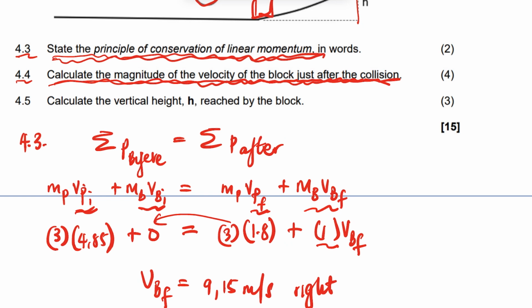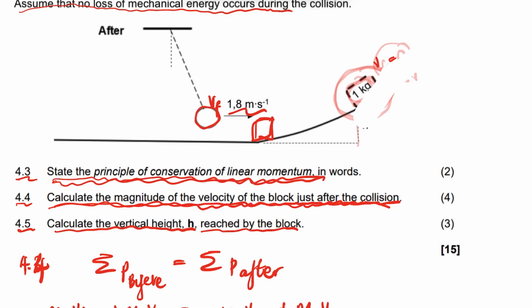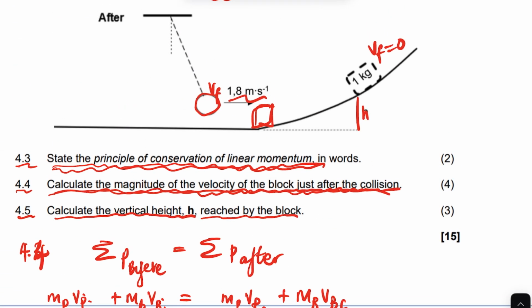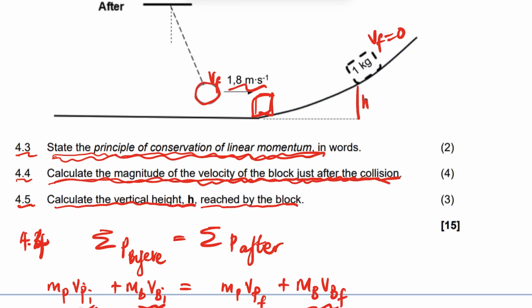4.5. Calculate the height h reached by the block. So we want this height. As I've mentioned, the final velocity is going to be 0. We want this height reached by the block. Guys, this is a closed system, as it was mentioned, so no external forces.